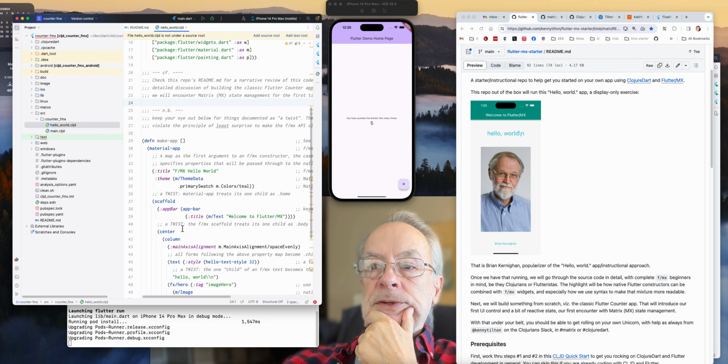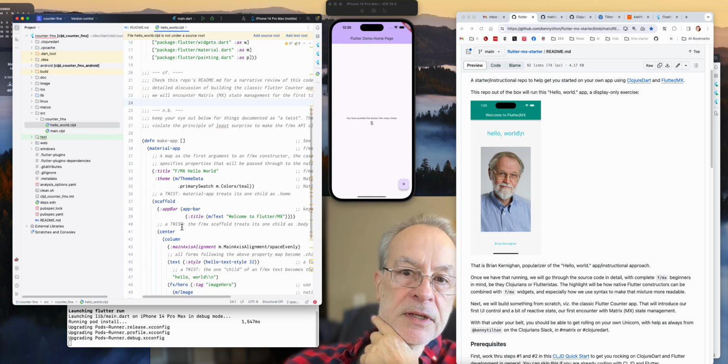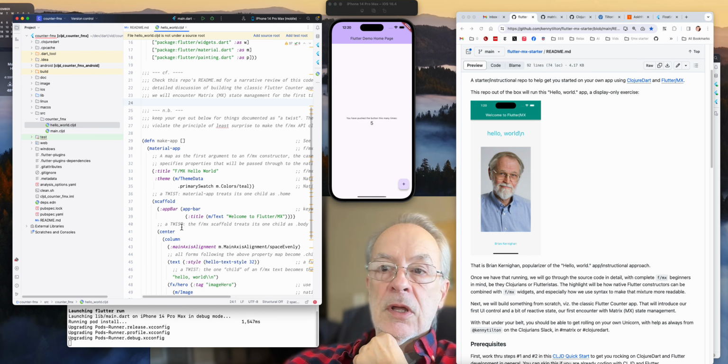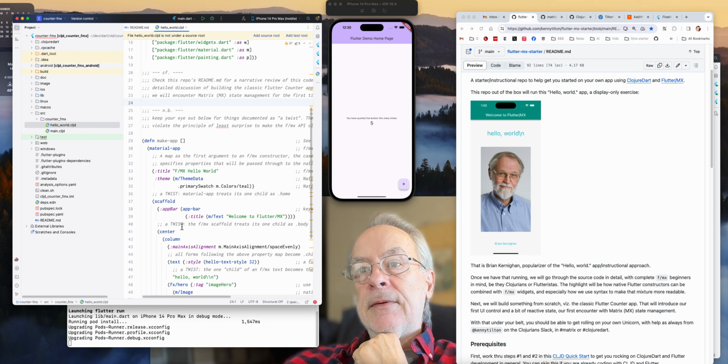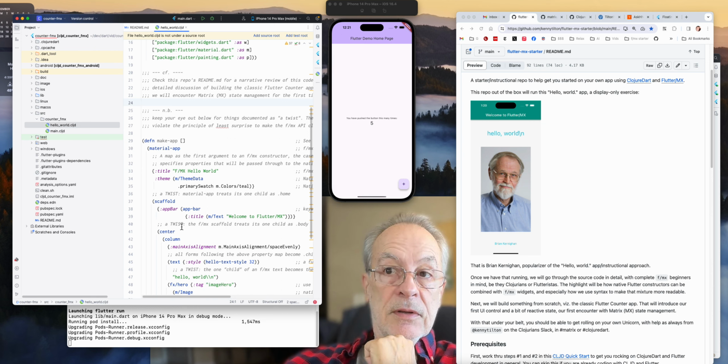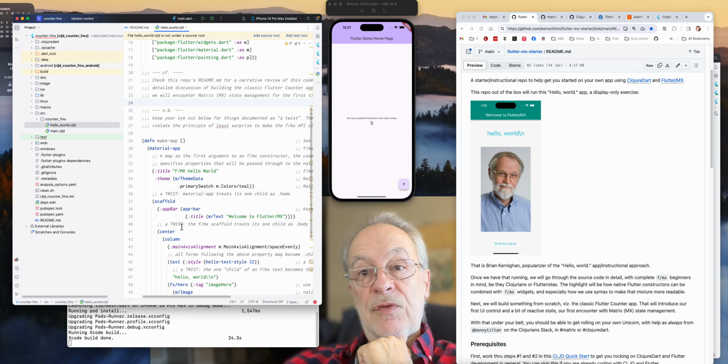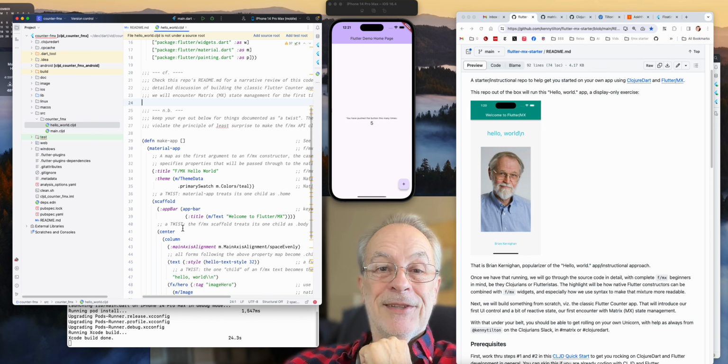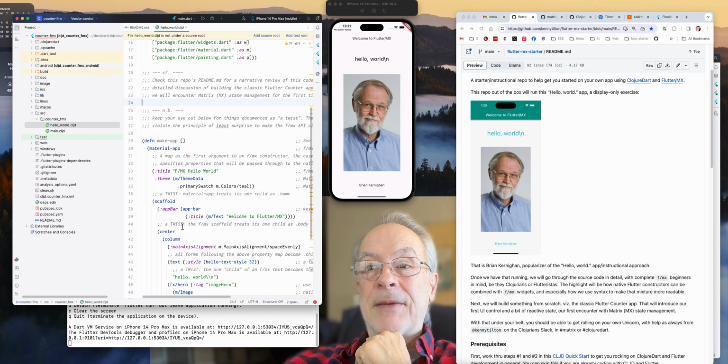When Matrix wraps a library, be it HTML or Flutter, we try to look as much like the wrapped language as possible, so that the main advantage is that the documentation of Flutter is the documentation you can use for FlutterMX. I'm constantly diving into the Flutter documentation to get my app built.